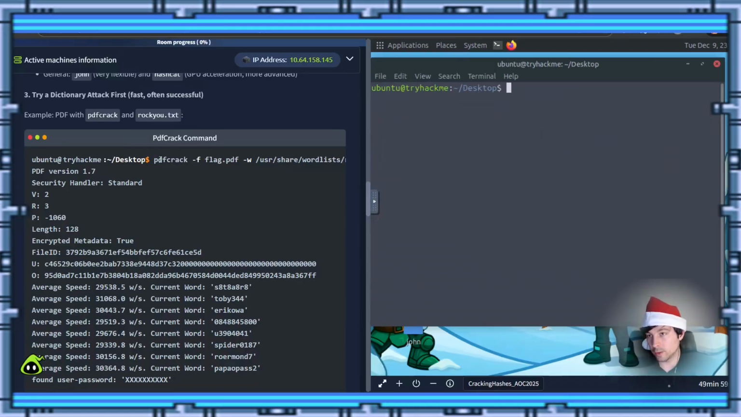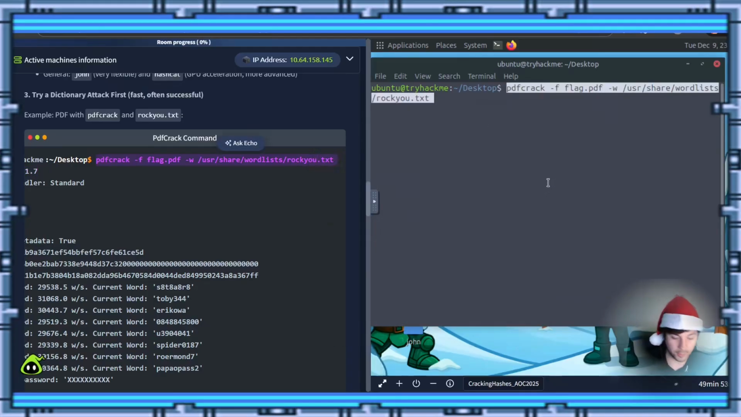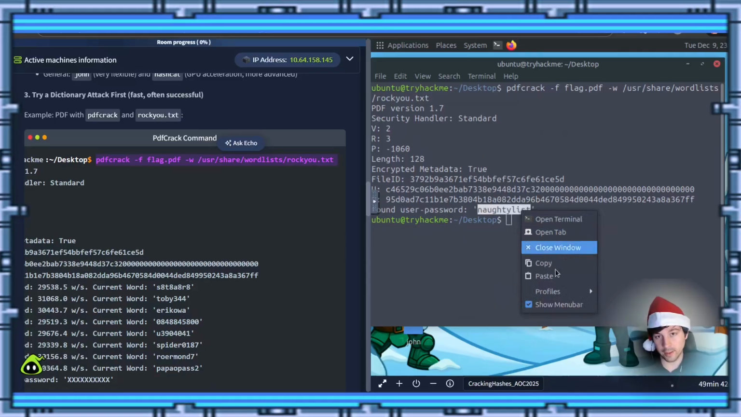And we are just going to copy and just paste this over. Just right click, copy, and paste to make this go a little quicker for you. So if you see this pdfcrack -f flag, we already went through that. And if you look down here, the password is naughty list. So let's right click and copy.